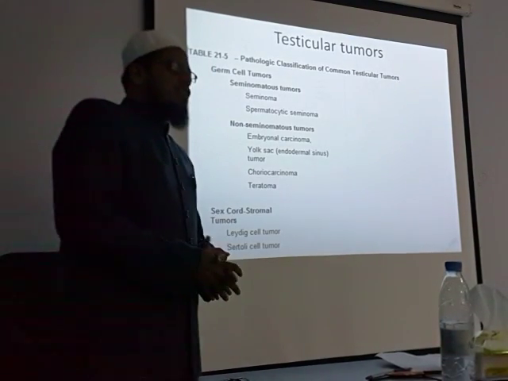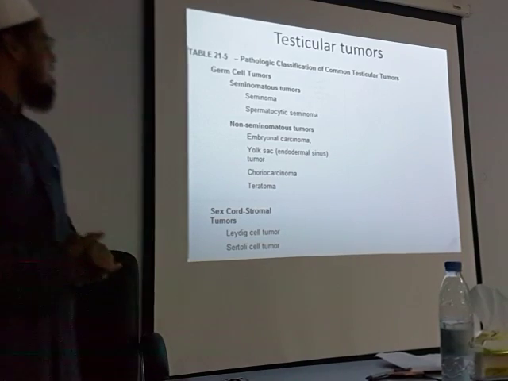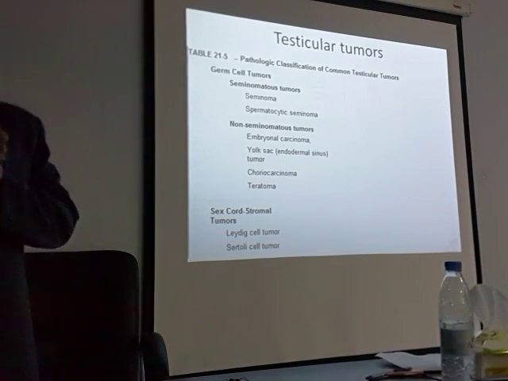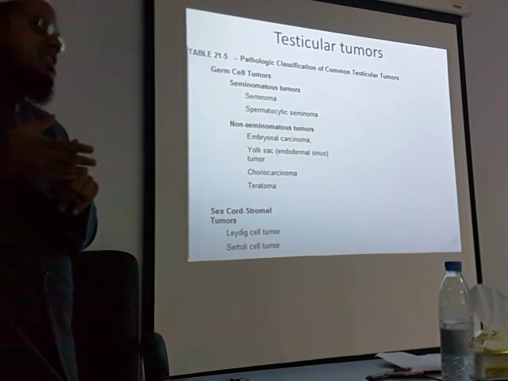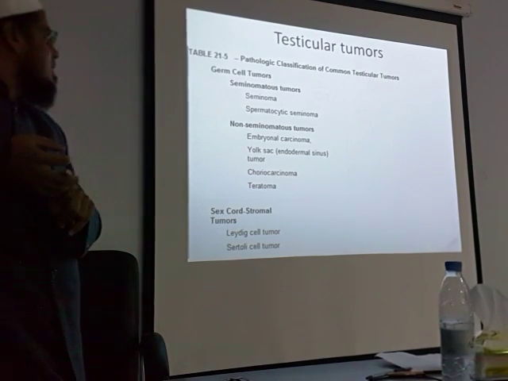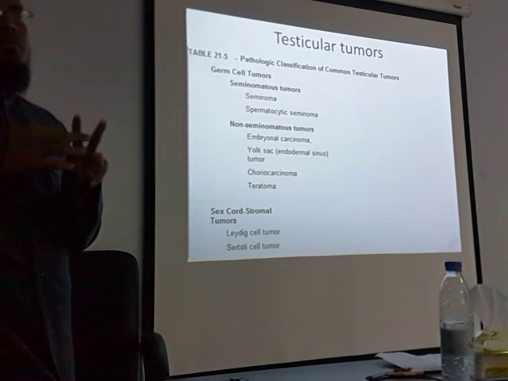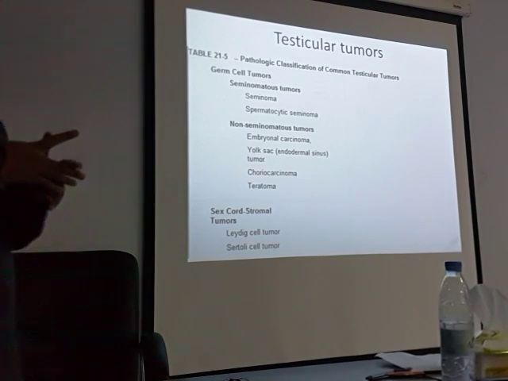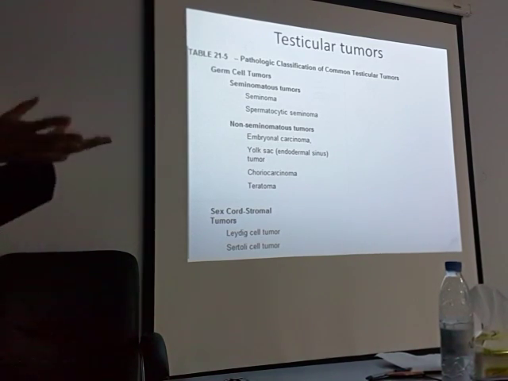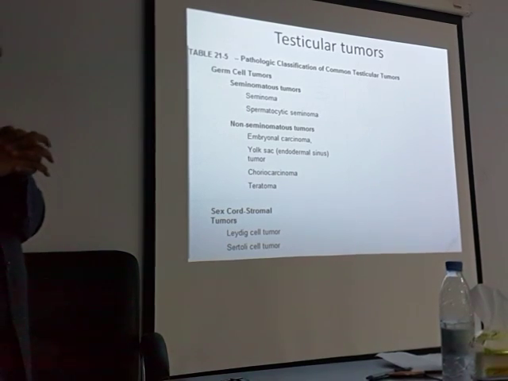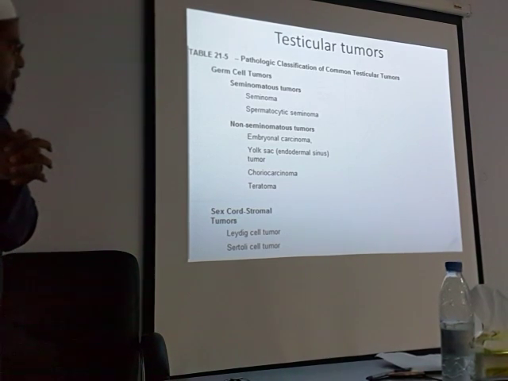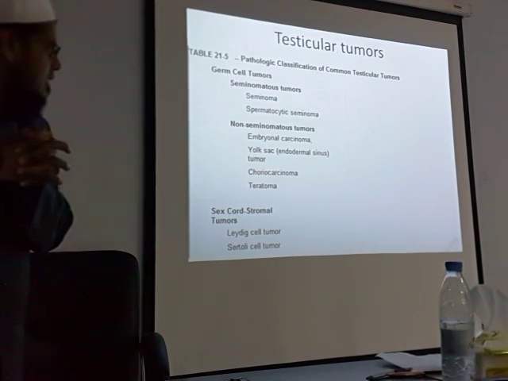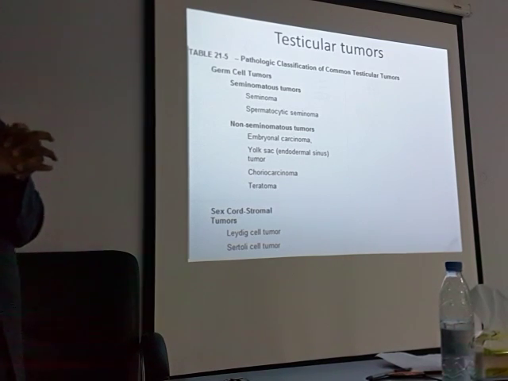The last is tumors. I think by this table only we will discuss. Okay? There are two types in classification. One is germ cell, second is sex cord stroma. Germ cell means from the germ cell. This is again divided into two, seminomatous and non-seminomatous. Seminomatous is seminoma and spermatocytic. Non-seminomatous is embryonal carcinoma, yolk sac tumor, choriocarcinoma, teratoma.